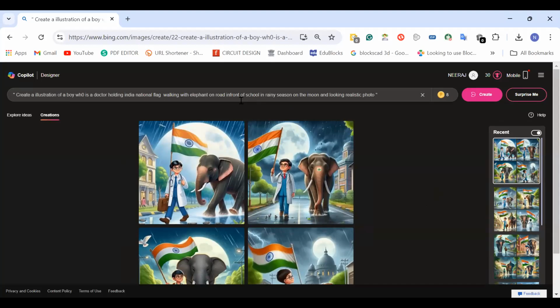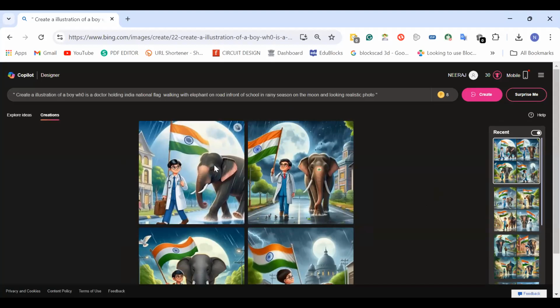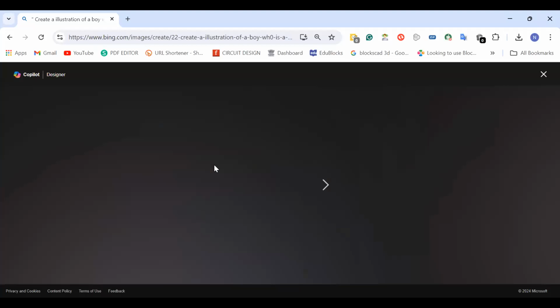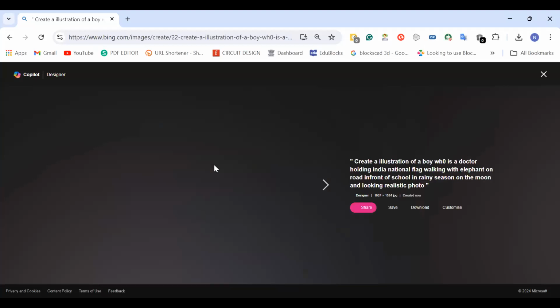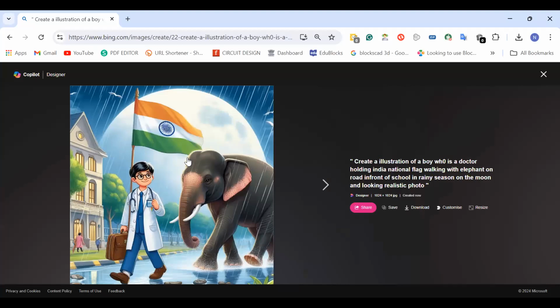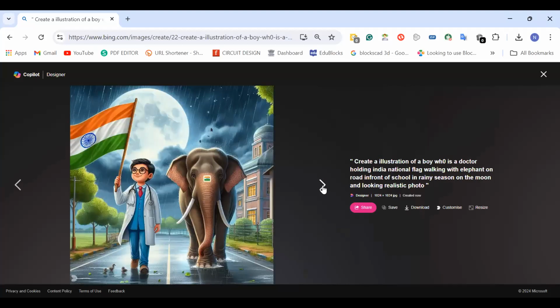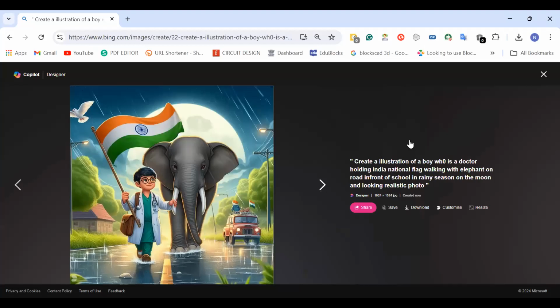So this is Copilot, where I'm using it on Microsoft, and by using prompt commands, you can generate such images. So this is the basic technology of AI, where we are generating images as per our requirement. The main thing is how efficient you are at writing the prompt commands.